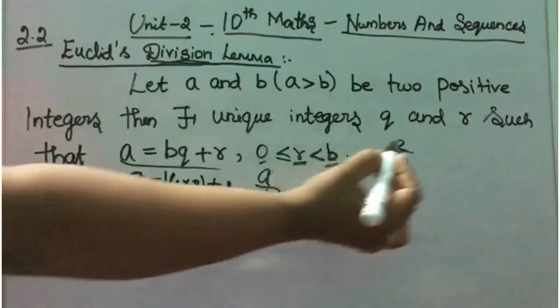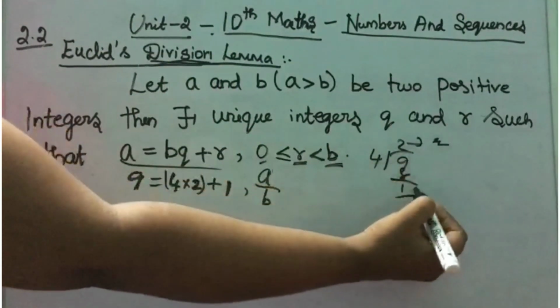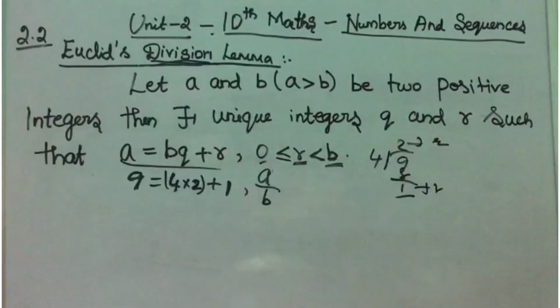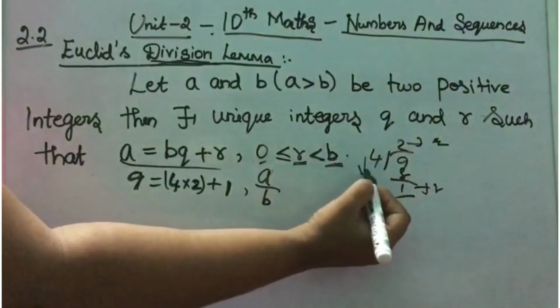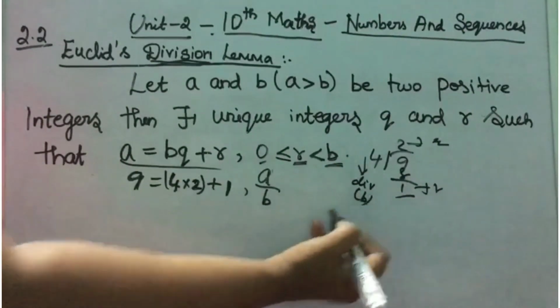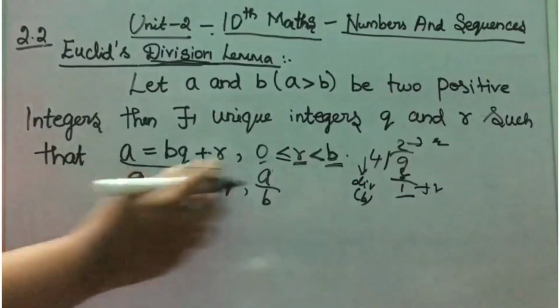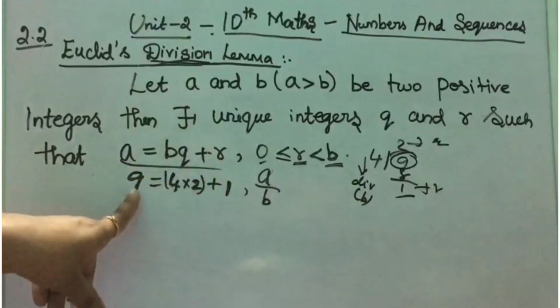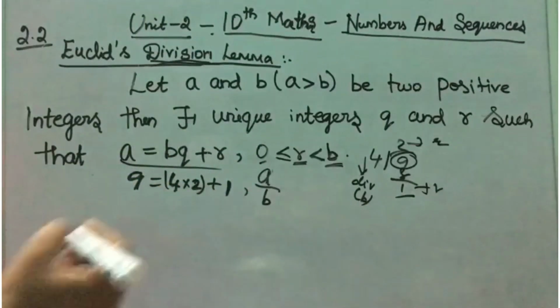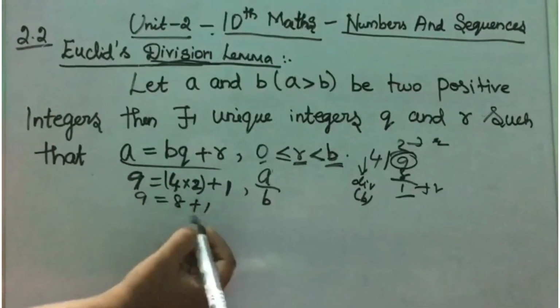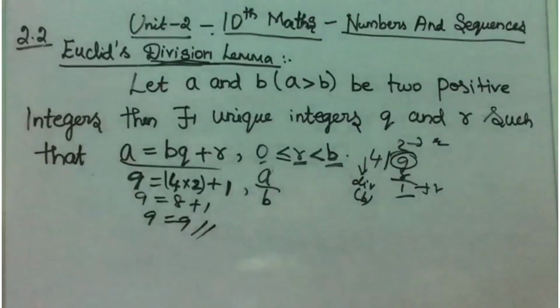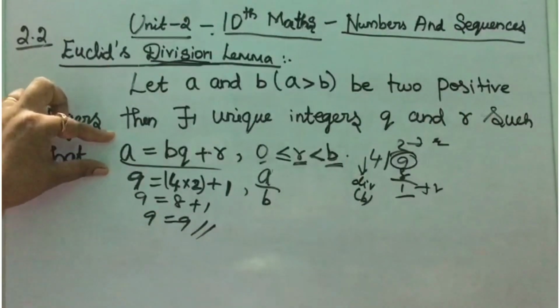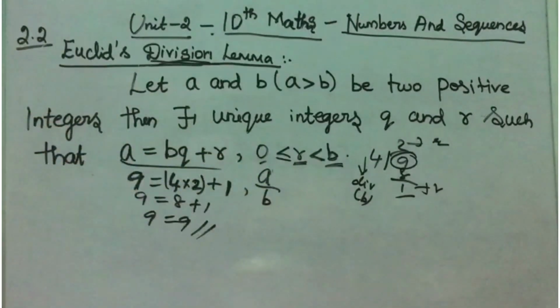From this you can say this is your quotient and this is your remainder. Clear? And this is your divisor B. And the number to be divided is your A. Clear? So by this we can write 9 is equal to 4 into 2 plus 1. That is your 4 2s are 8 plus 1. You will get 9 is equal to 9. This is the format of Euclid's division lemma with this condition. Clear? By using this Euclid division lemma, we can see one problem.